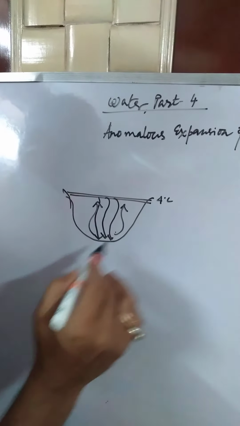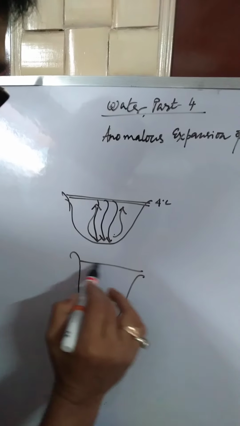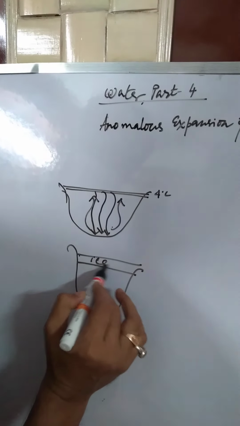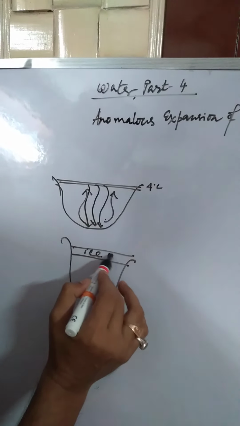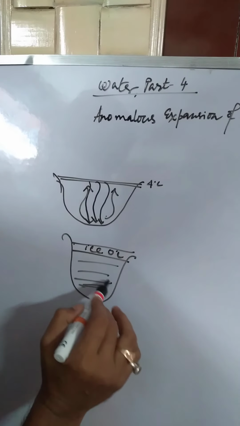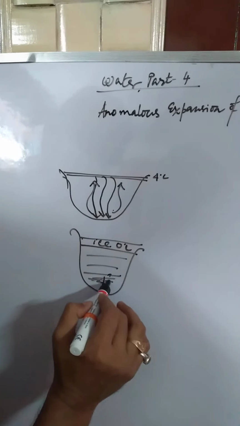And this process is going on until the upper surface of the water freezes and forms ice having 0 degrees Celsius. But the water remaining inside, below that ice, has a temperature of 4 degrees Celsius.